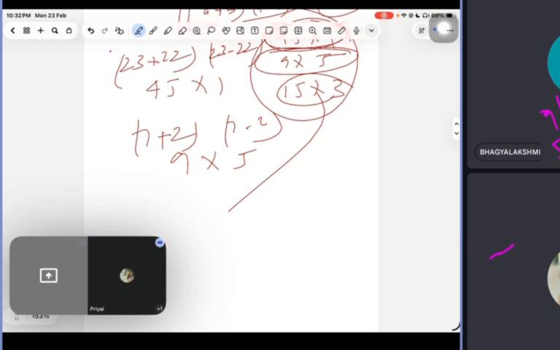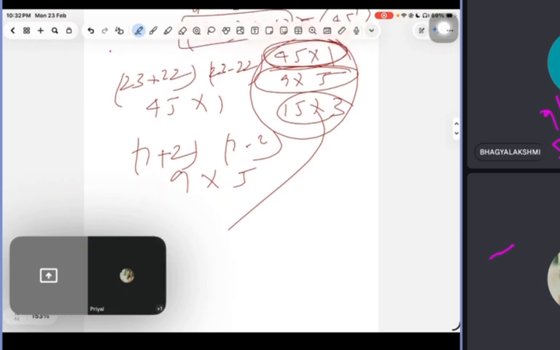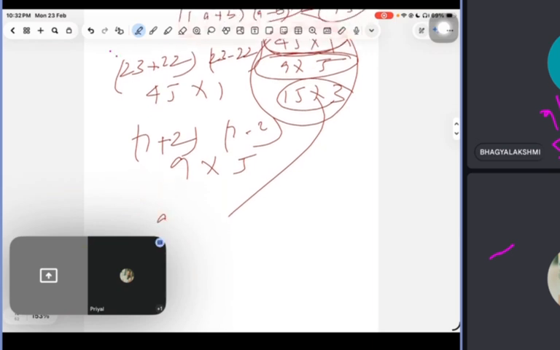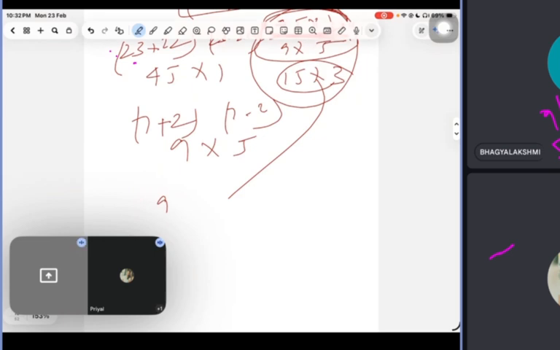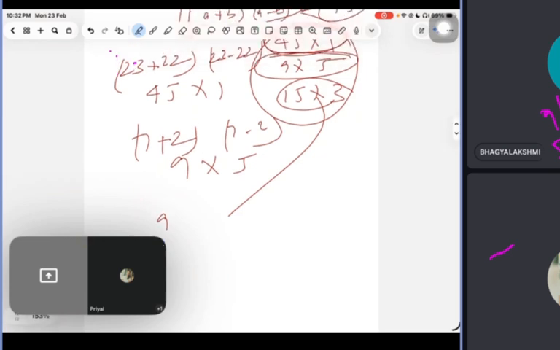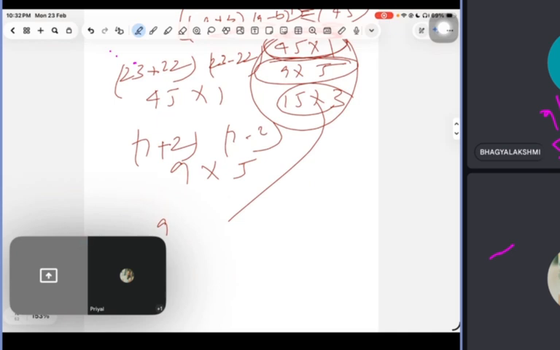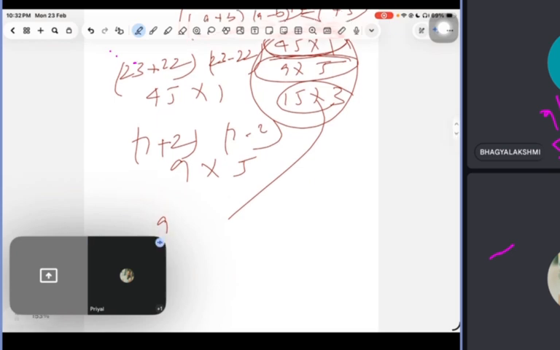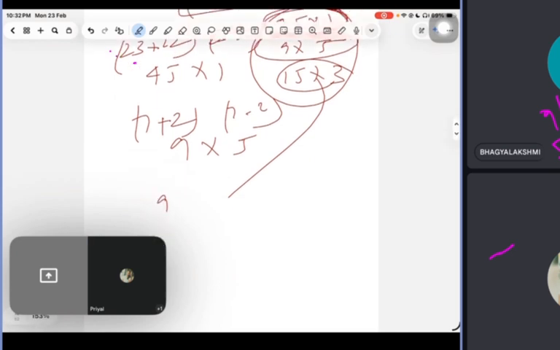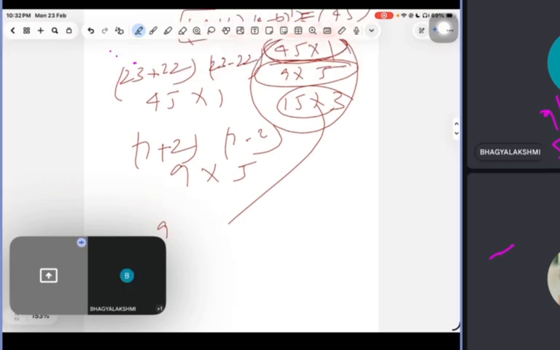Understood? What did you understand, Priyal? We understood how you are solving, the shortcut method. See, I have taken this, and 7.